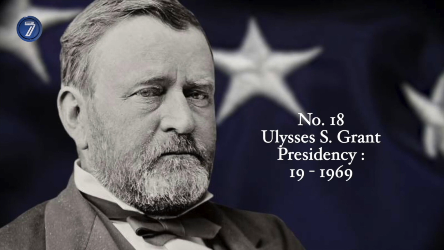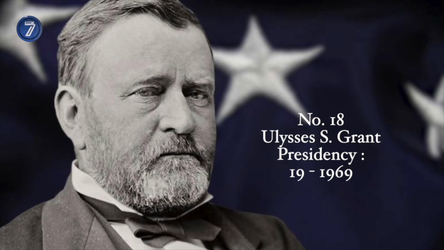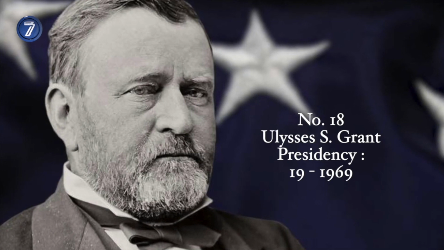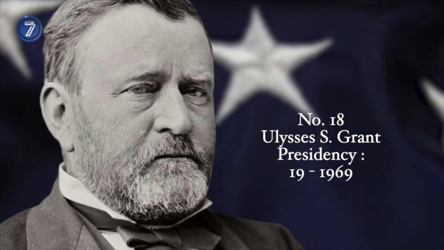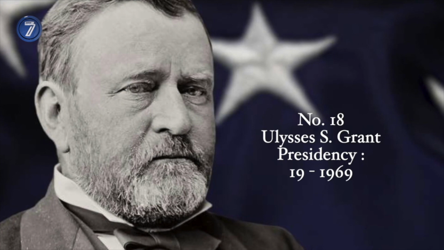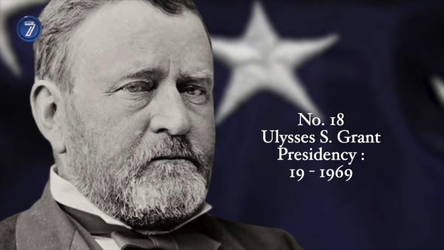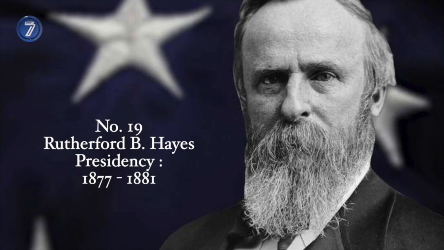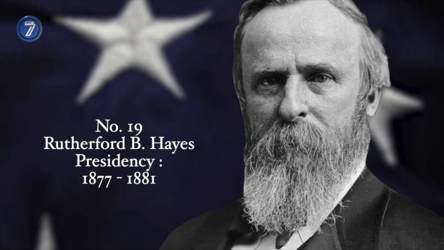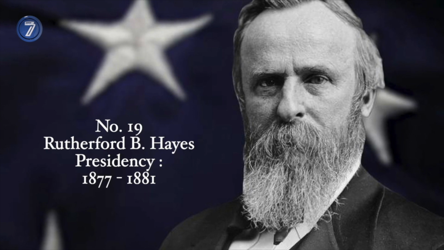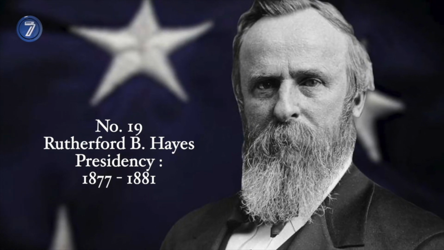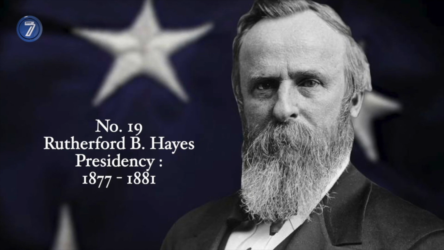Ulysses Grant. Great architect of the victory against the Confederates during the Civil War, he was the commander of the Northern armies. He was elected president in 1869 for a term of 4 years. Rutherford Hayes. Elected at the end of the most fraudulent elections in the history of the United States, Hayes completed the reunification by integrating Southern Democrats into his government.